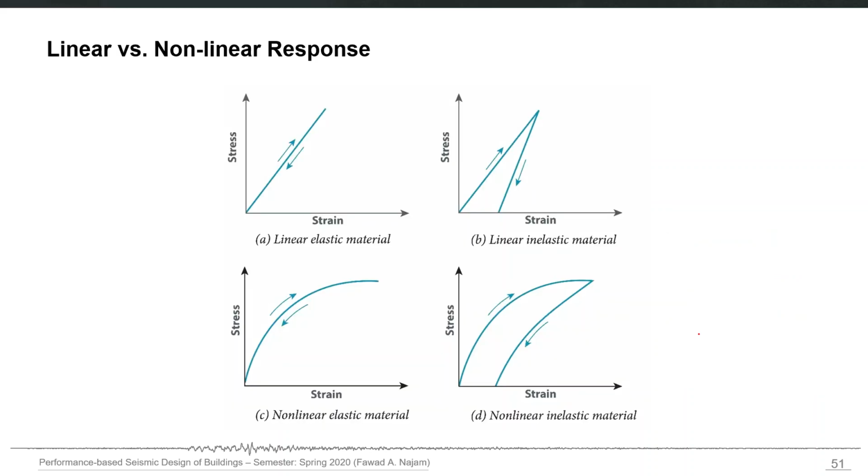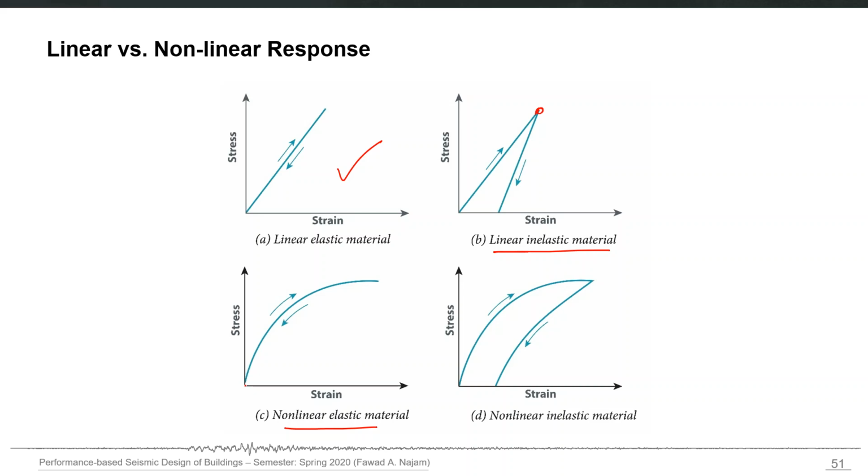So the behaviors are primarily of four types. Linear elastic, which means that it follows a straight line and comes back on the same straight line. Linear inelastic goes to a certain point with a straight line, comes back with a straight line, but not exactly at the point from which it started. Then nonlinear elastic, which means it doesn't follow a straight line, but comes back to the same point.